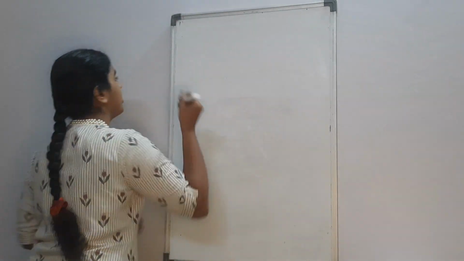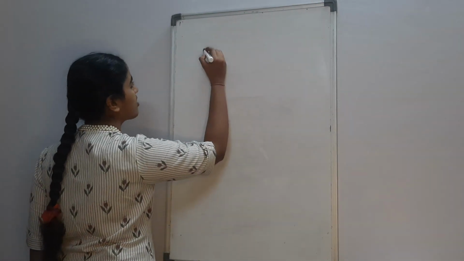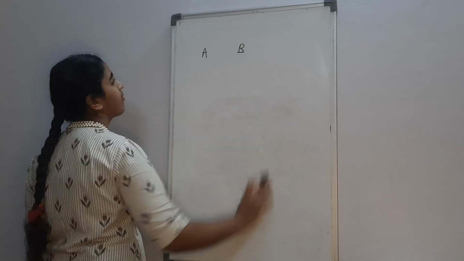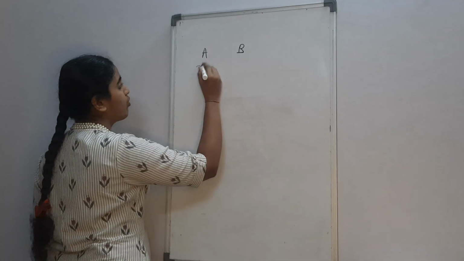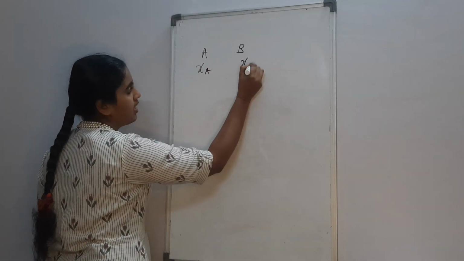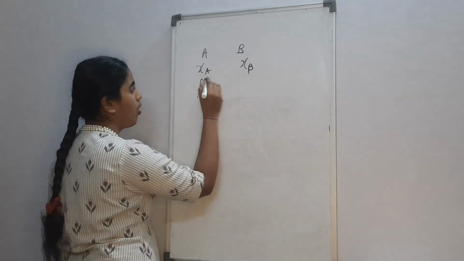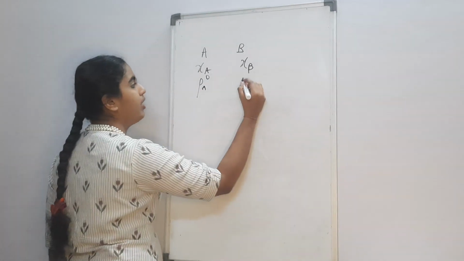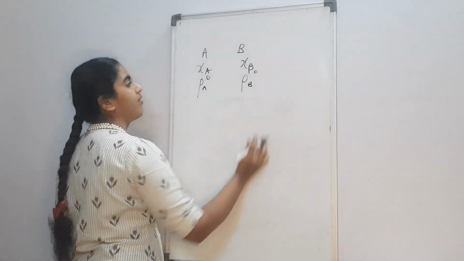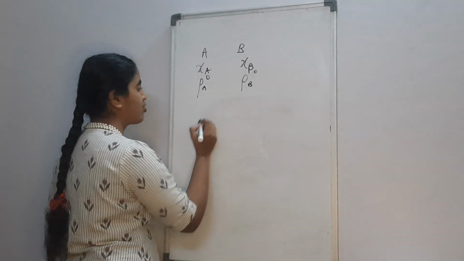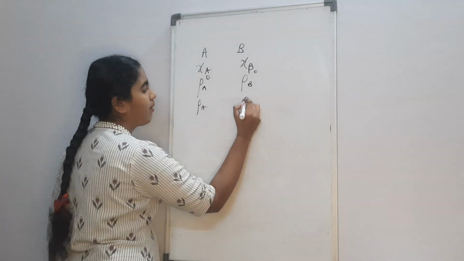Say there are two components in our solution, A and B. Then the mole fractions would be xi A and xi B, and the vapor pressures of the pure components would be PA naught and PB naught. The partial vapor pressures in the solution would be PA and PB.